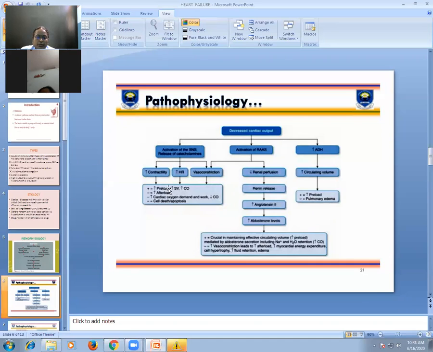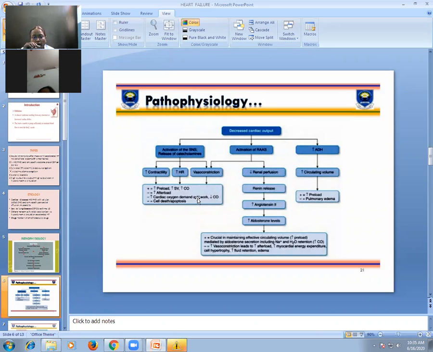So increased preload, increased stroke volume, increased cardiac output, increased afterload, and because of tachycardia and contractility, all these will increase the oxygen demand of the heart. Oxygen consumption of the heart is increased, because the work on the heart is increased. This compensatory mechanism causes your heart to work more and more.